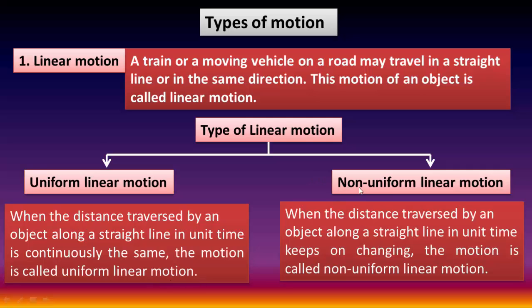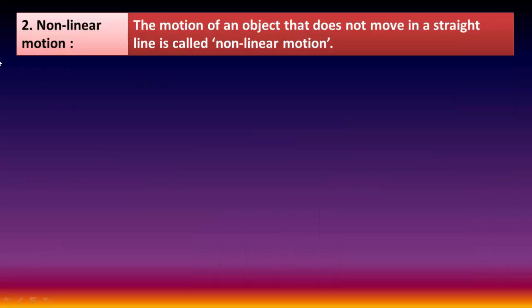The second type is non-uniform linear motion. When the distance traversed by an object along a straight line in unit time keeps on changing, the motion is called non-uniform linear motion. Types of motion: this is the second type of motion, non-linear. The motion of an object that does not move in a straight line is called non-linear motion.